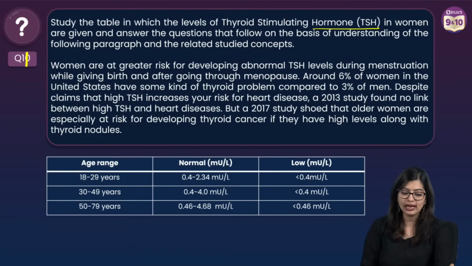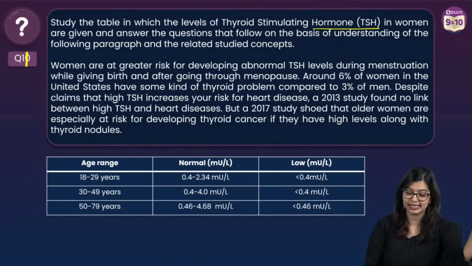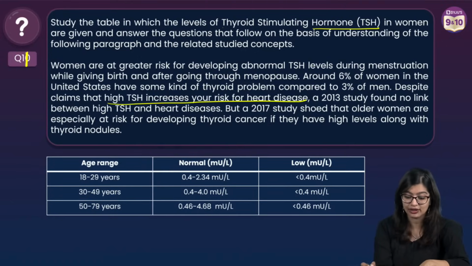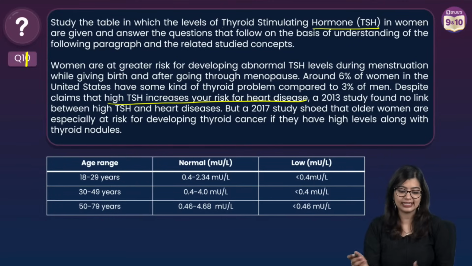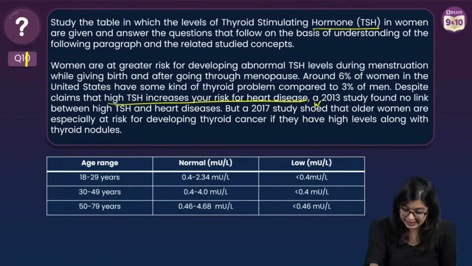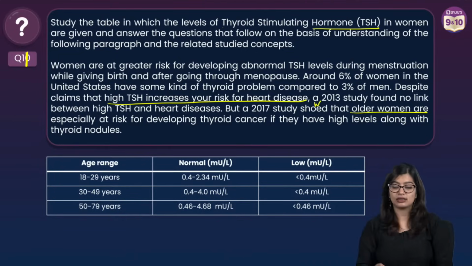Now, women are at greater risk for developing abnormal TSH levels during menstruation, while giving birth and after going through menopause. Around 6% of the women in the United States have some kind of thyroid problem as compared to 3% in men. Despite the claim that high TSH can be a risk for heart disease, we see that there was no link between TSH and heart diseases. But what did we see? We see that older women are at a higher risk of developing, let's say, thyroid cancer or thyroid nodules. And they have given you this particular table, right?